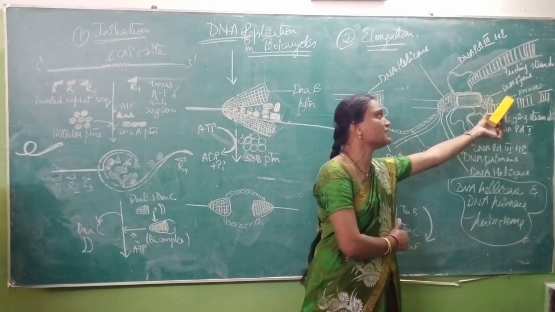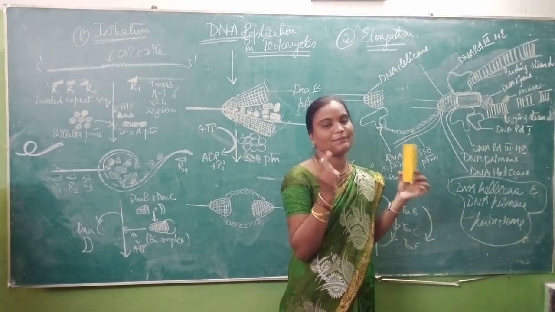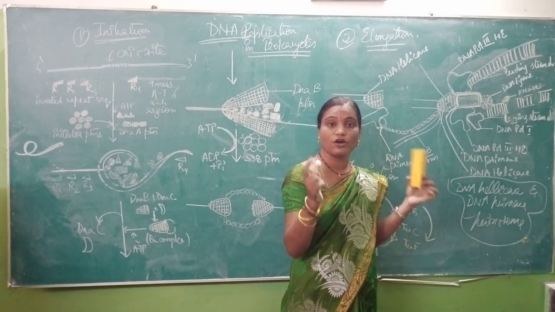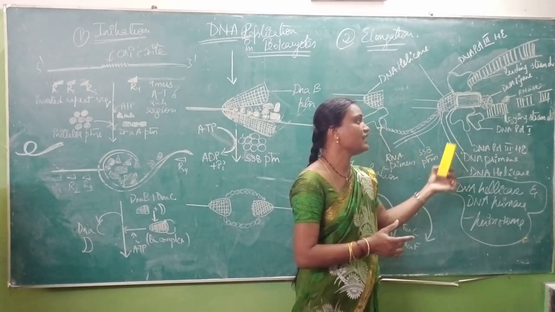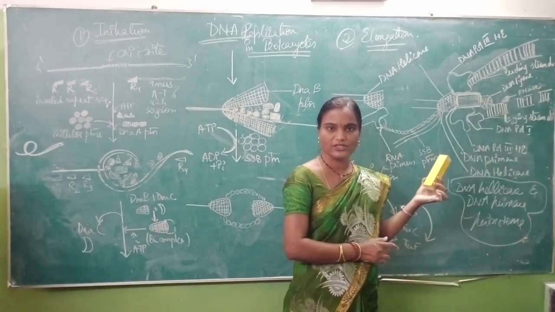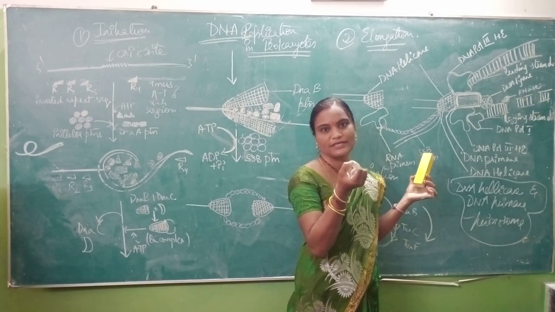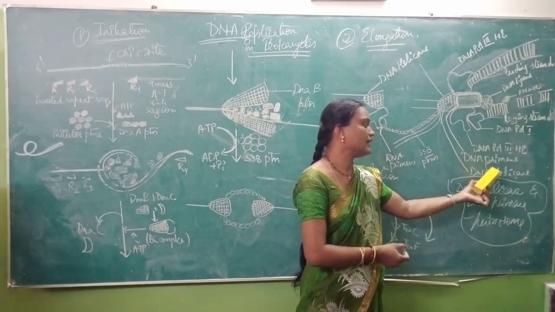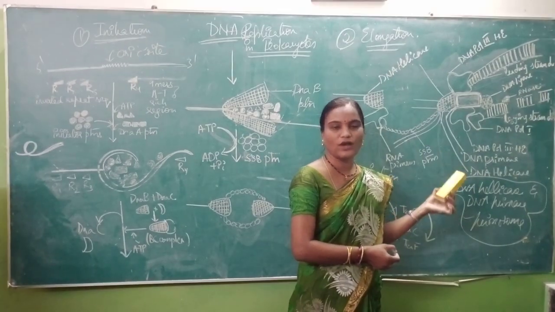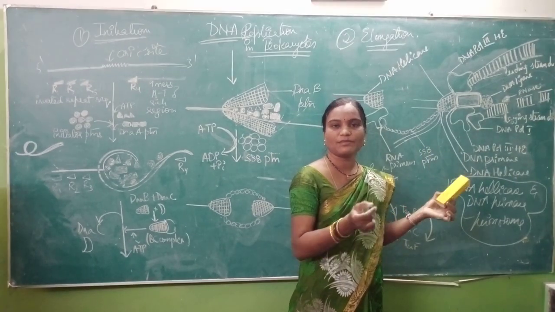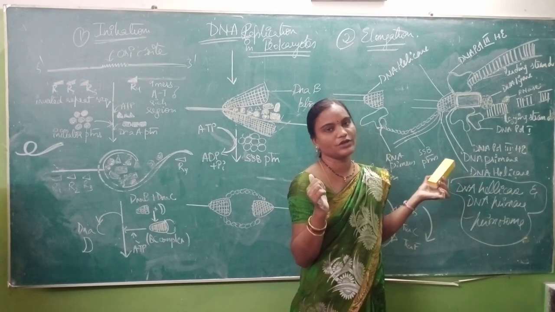The RNase enzyme will come into action and remove the unwanted RNA primers. After removal of the unwanted RNA primers, DNA ligase will come into action to fill up the small gaps present in your lagging strand, and simultaneously DNA polymerase III and DNA polymerase I will come into action. They will synthesize and carry out the repair mechanism on your lagging strand.